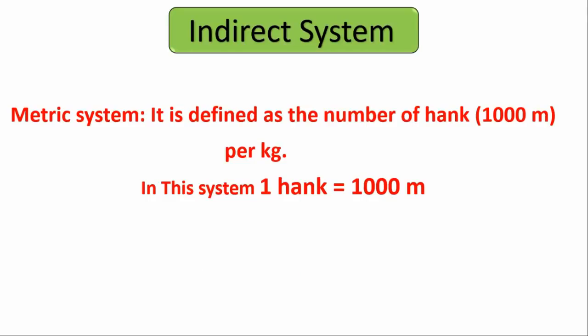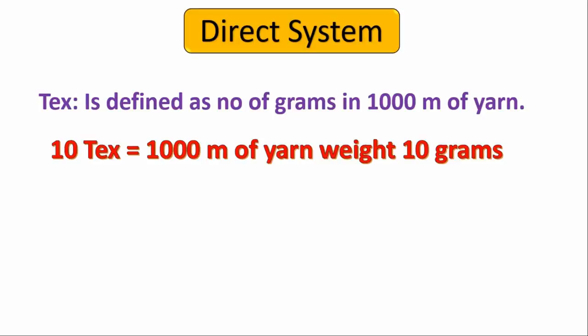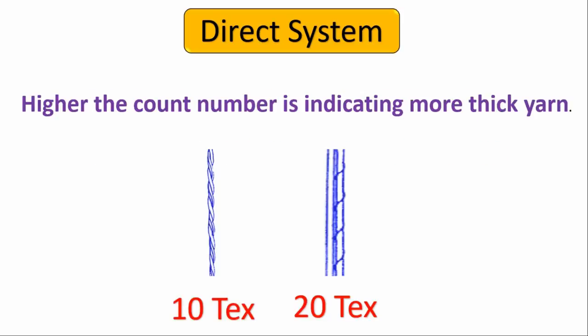Metric system. It is defined as the number of hanks per kg. In this system, 1 hank equals 1000 meters. The most popular counting unit in direct system is tex. Tex is defined as number of grams in 1000 meters of yarn. If I say yarn count is 10 tex, that means 1000 meters of yarn weighs 10 grams. In this system, length is fixed but weight is variable. So, a higher count number indicates thicker yarn. 20 counts yarn is thicker than 10 counts yarn.